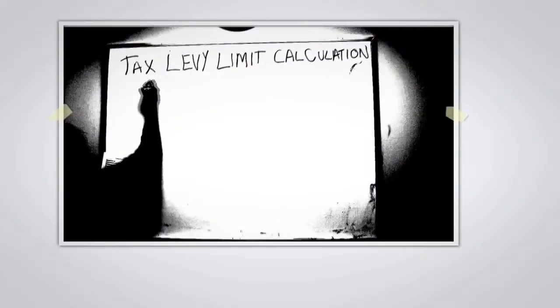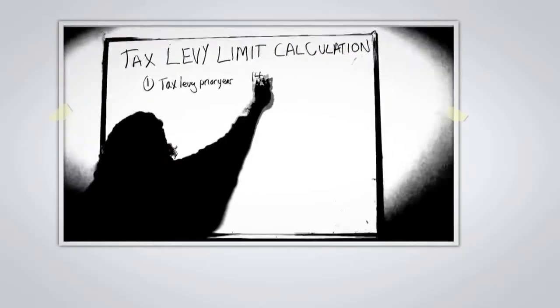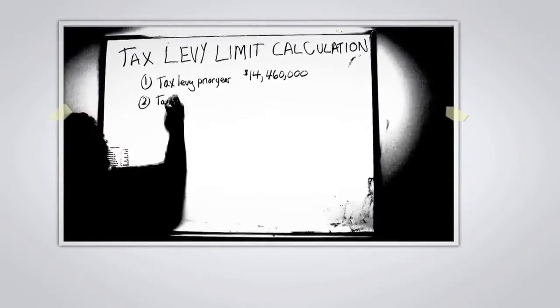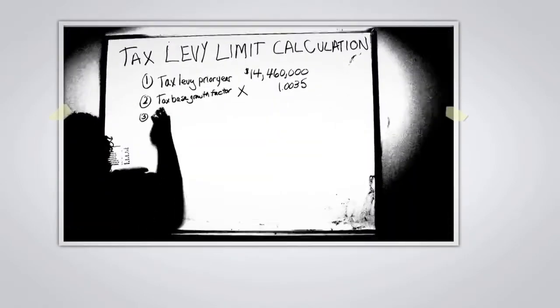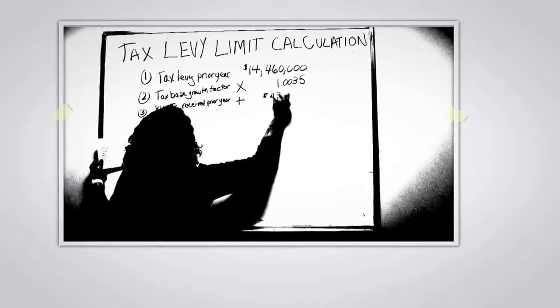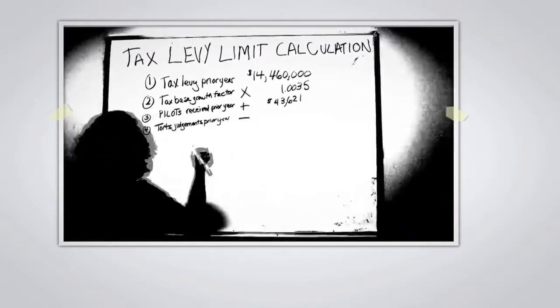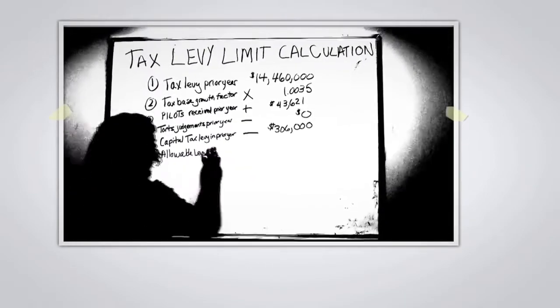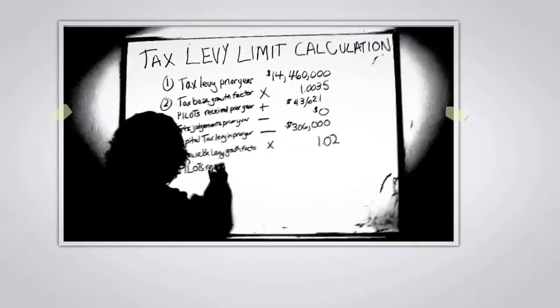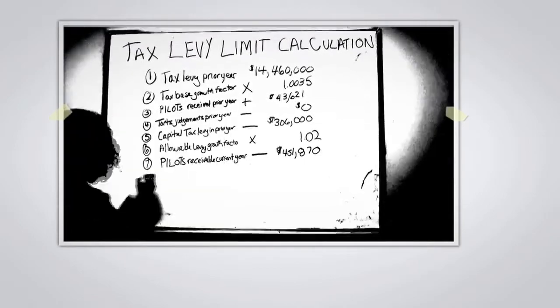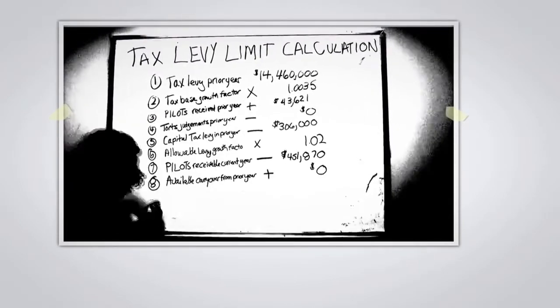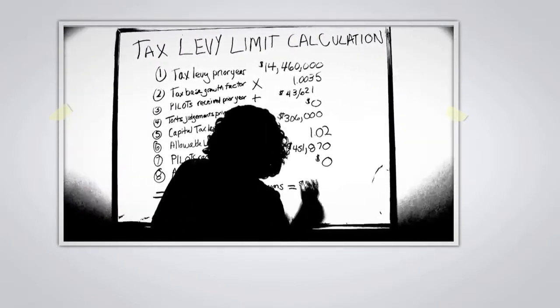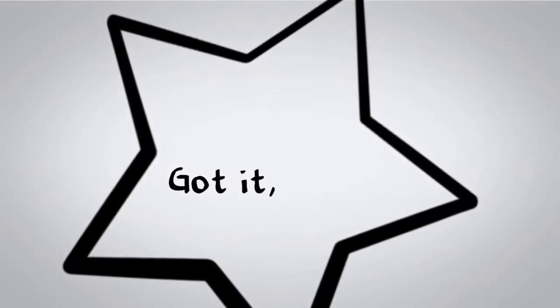Back to the formula. Start with the prior year tax levy, multiply that by the tax-base growth factor, then add PILOT payments received in the prior year and subtract any tax levy that pays for court judgments, but not if they are tax certioraris. Also subtract capital costs paid with local tax dollars, not state aid, then multiply all of that by 2%, or the change in the consumer price index, whatever is lower, and subtract PILOT payments expected in the coming year. Add the available carryover, which is anything left over from last year's tax levy limit, as long as it's less than 1.5% of the limit. And you have this year's tax levy limit. You get it? Yeah, me neither.